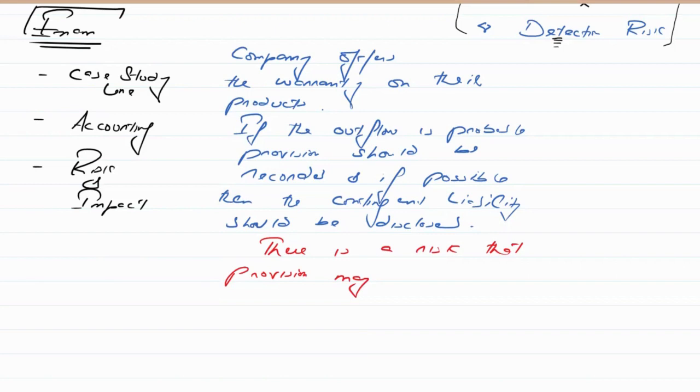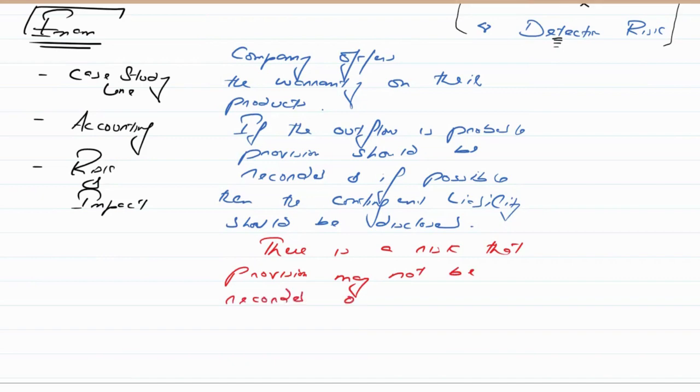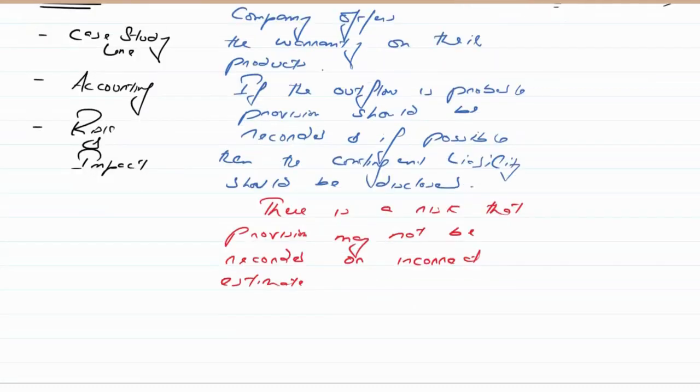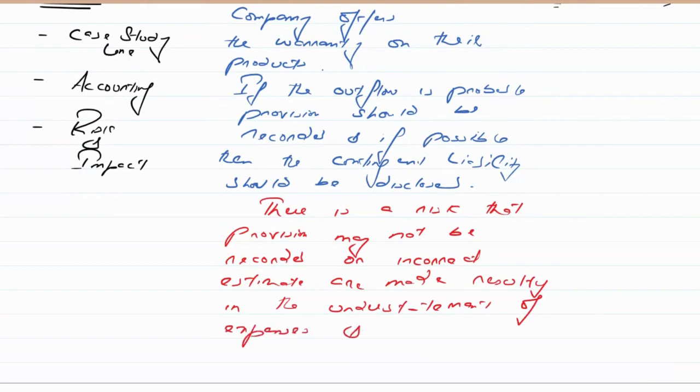So there is a risk that provision may not be recorded, or you can say incorrect estimates are made, resulting in the understatement of expenses and liabilities, because the double entry of the provision is debit profit or loss, credit provision.